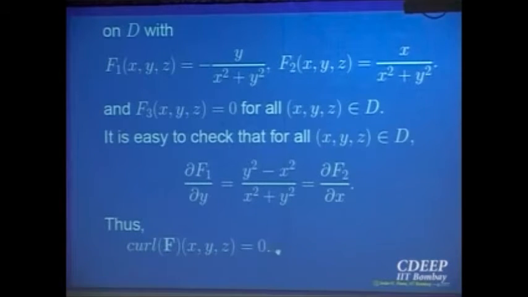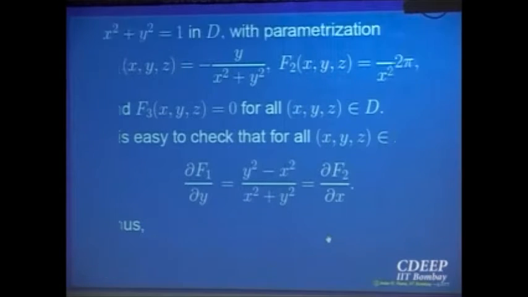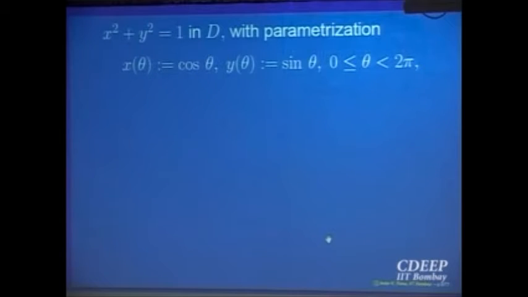Now if this condition was sufficient to ensure that the vector field is conservative, then what we should have? It should imply that its integral over a curve depends only upon the initial point and the final point, or for every closed curve it should be equal to 0. Let us compute the line integral of this over the closed curve, which is the boundary of the unit circle, x squared plus y squared equal to 1. You can give a parameterization for that: x is equal to cos theta, y is equal to sin theta.